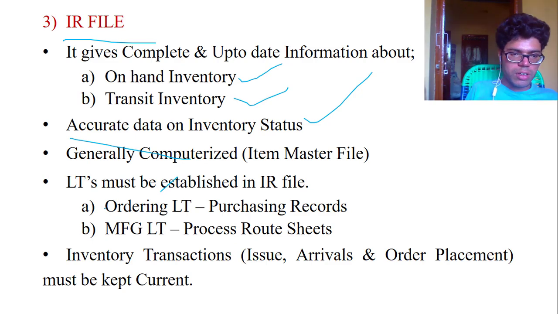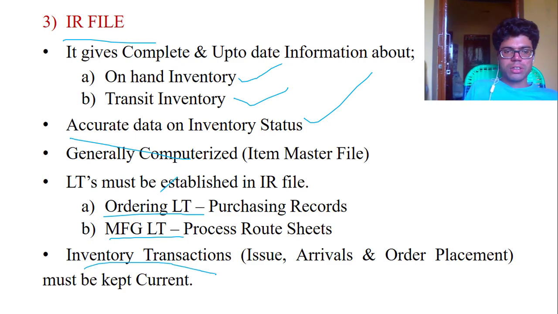Lead times must be established in the inventory record file. Ordering lead time we have to mention in the purchase records, and manufacturing lead time we have to mention in the process route sheets. Inventory transactions must be kept current. Maintaining inventory transactions up to date is very important.